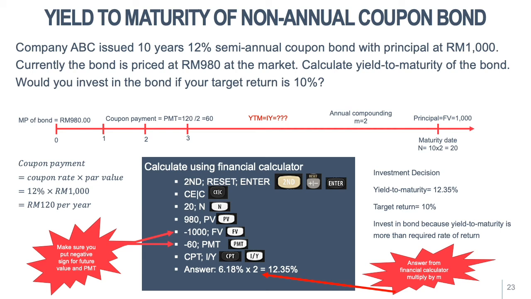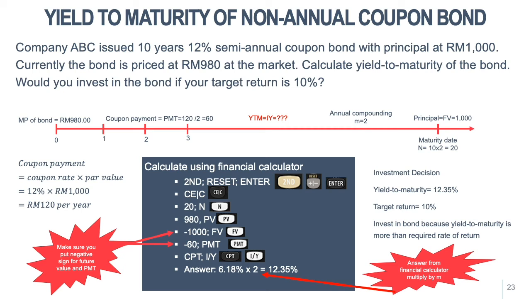The principal is 1000. The maturity is N equal to 10, but the annual compounding is 2, so N becomes 20. So you plug everything into the financial calculator: 20 N, 980 present value, or the current market price of the bond.